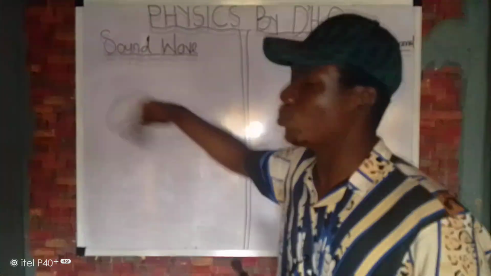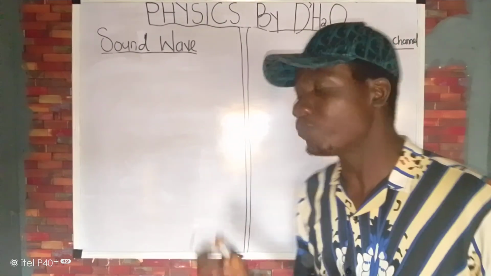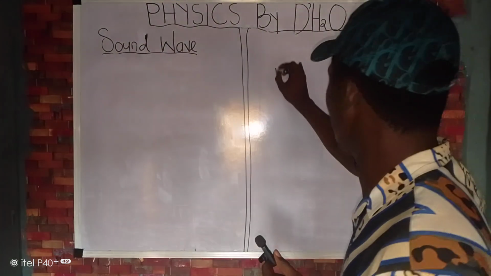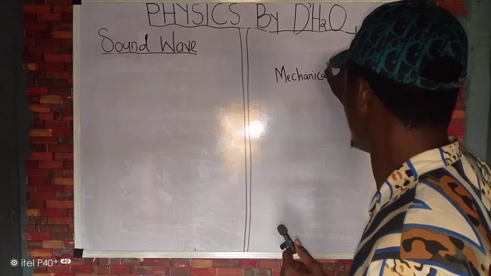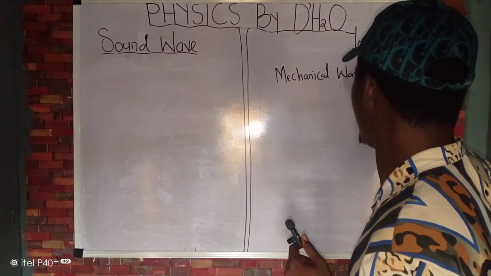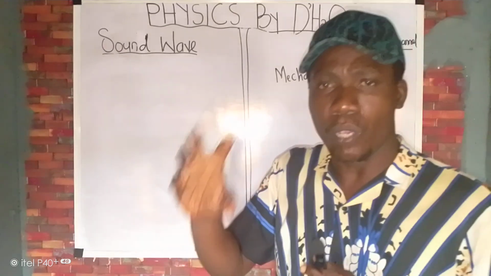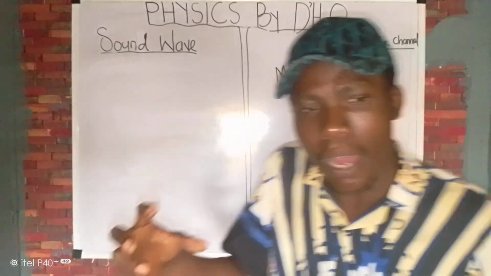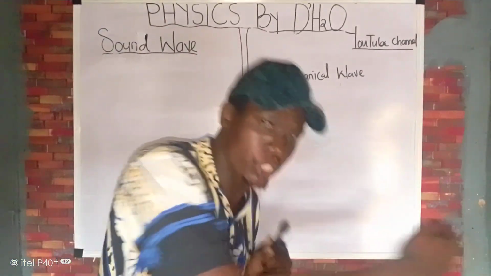Now, if you want to go into this in detail, I would like for you to take your book and your pen and jot this down. Remember, we have mechanical waves. What did we say is a mechanical wave? Mechanical waves are those waves that require a material medium for their propagation and transmission.